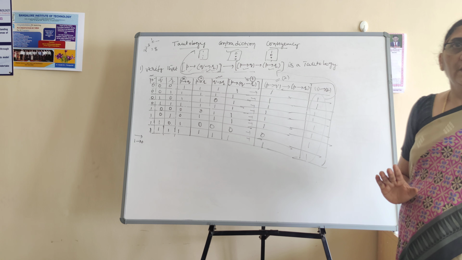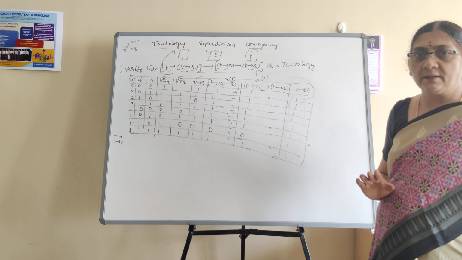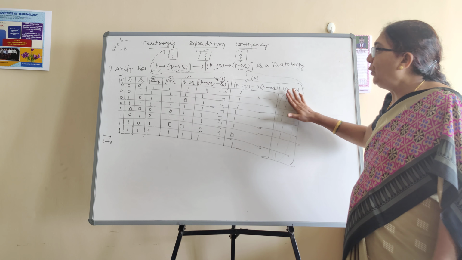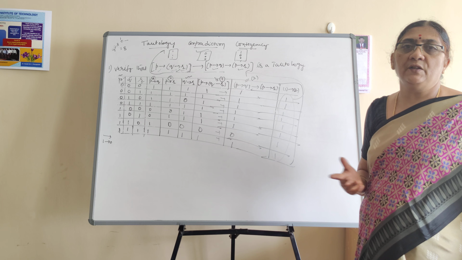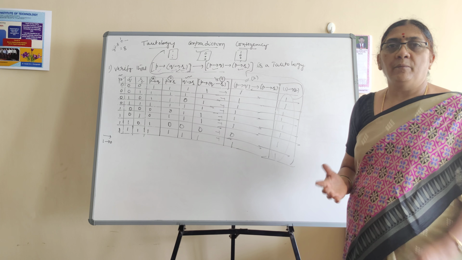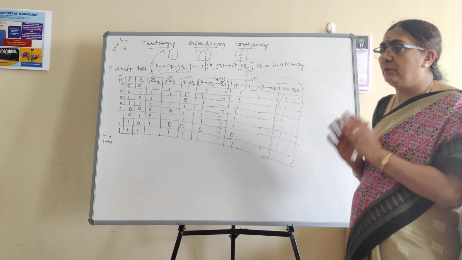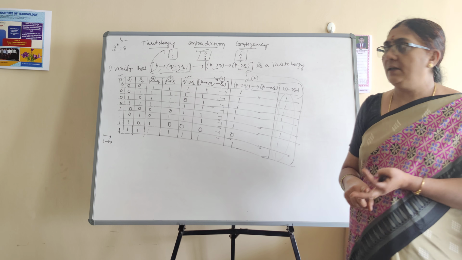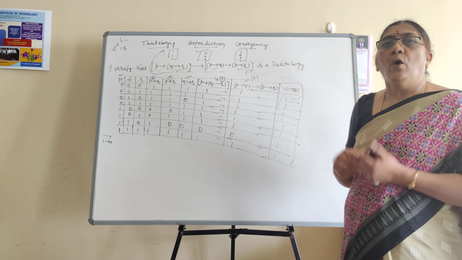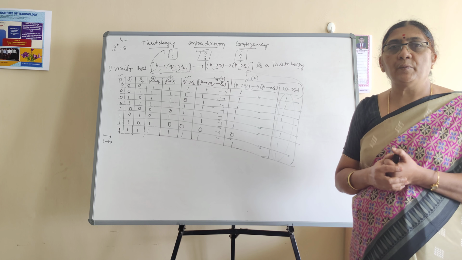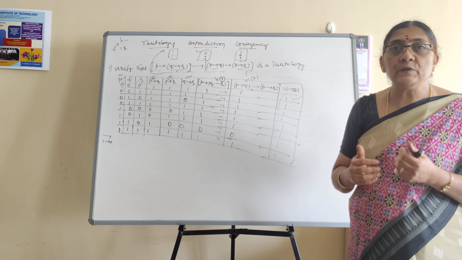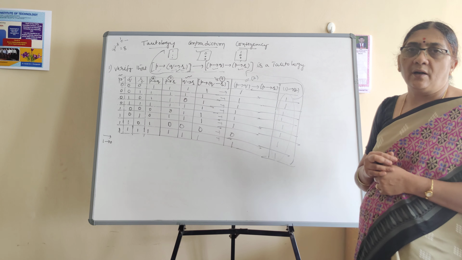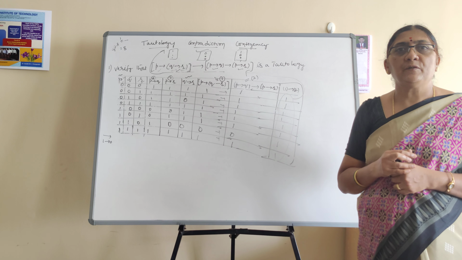This is a way to solve the problem by using tautology. Yeah, I solved one problem. My aim is, once you are clear on how to verify whether it is a tautology or not, it is easy to solve more problems by using truth table. In this class, I discussed the definition of tautology, contradiction and contingency, and then I explained how to verify whether the given compound proposition is a tautology or not by constructing a truth table based on the corresponding components. Okay, thank you very much for listening to my talk.